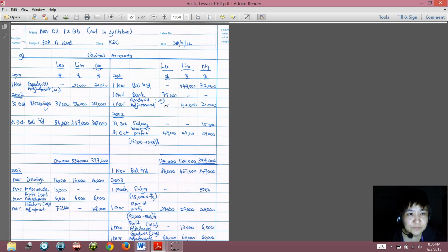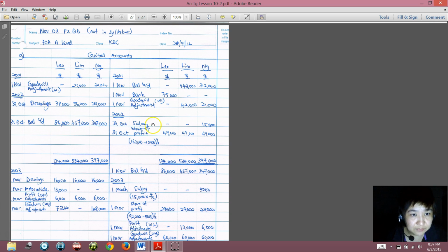Now, goodwill adjustment. It says in the question that Leo introduced 75,000 as his capital and 21,000 for his share of goodwill. So what is the profit sharing ratio?